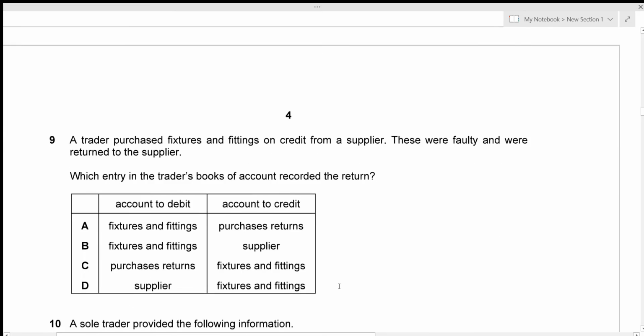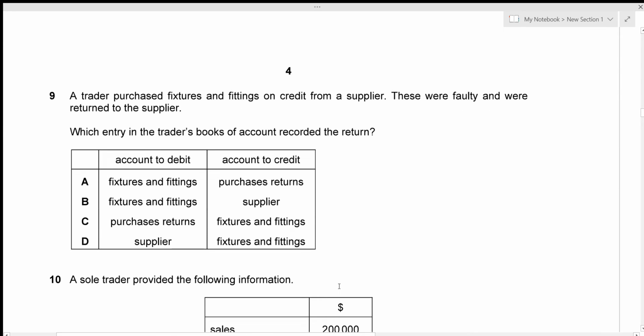Okay, let's go to question number 9. A trader purchased fixtures and fittings. Okay, what's the fixtures and fittings? Fixtures and fittings are non-current assets, right? On credit. So meaning whenever it's on credit, we have a personal account also involved. So here the personal account will be that of a supplier. And these were faulty and were returned to the supplier. All right, so it's actually a purchase return, right?